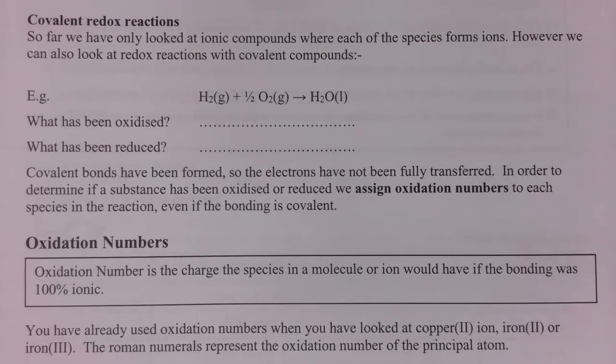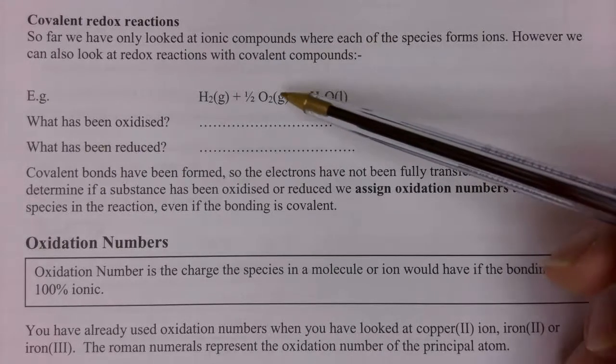Now obviously covalent compounds don't have charges. We get around this by assigning them an oxidation number. So the oxidation number is the charge the species would have if the bonding was 100% ionic. So we're going to pretend in this covalent bonded reaction that all of these are actually ions.